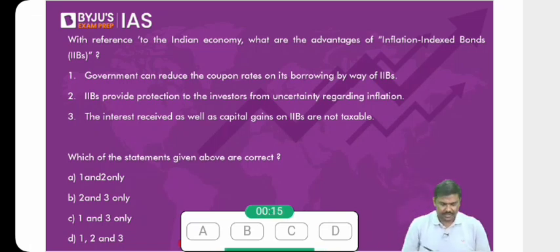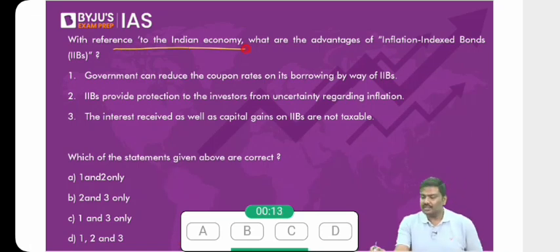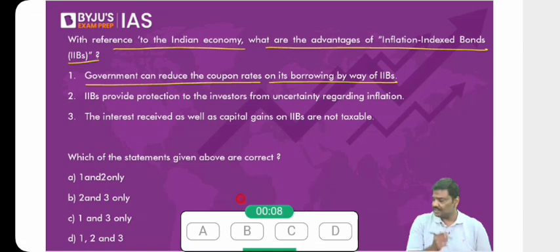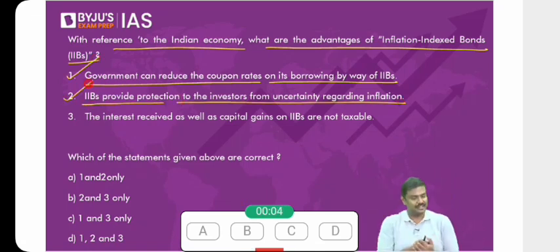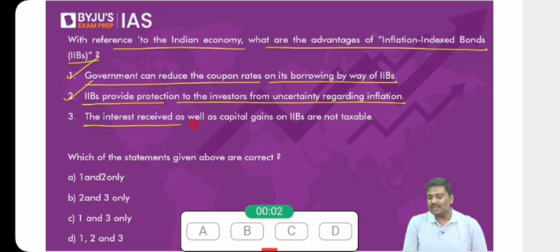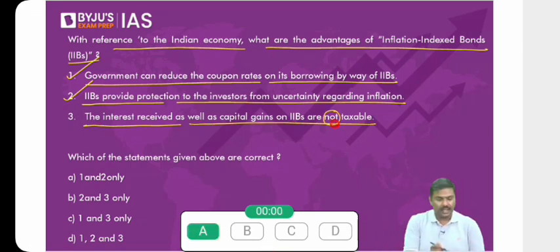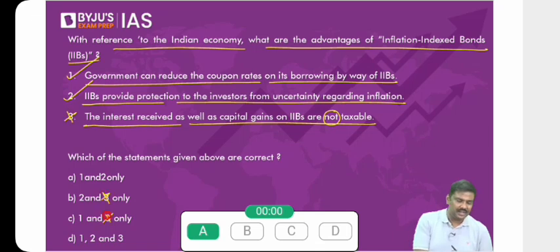With reference to the Indian economy, what are the advantages of inflation indexed bonds, IIBs? Government can reduce the coupon rates on its borrowings by way of IIBs. Of course, yes, we have discussed this. IIBs provide protection to the investors from uncertainty regarding inflation. We have discussed this also. Inflation indexation is done. The interest received as well as the capital gains on the IIBs are not taxable. Please understand, tax benefits are not given on this. These are taxable. So the third statement is wrong. Wherever 3 is there, eliminate it. Otherwise, directly go with option A, 1 and 2 only.